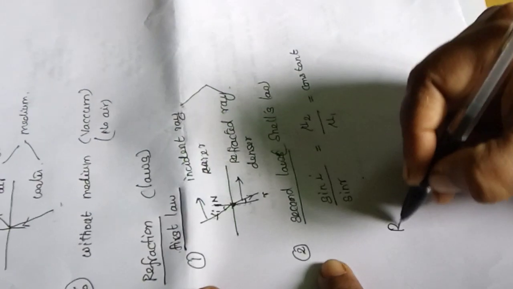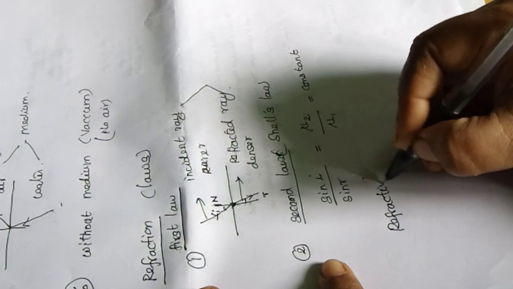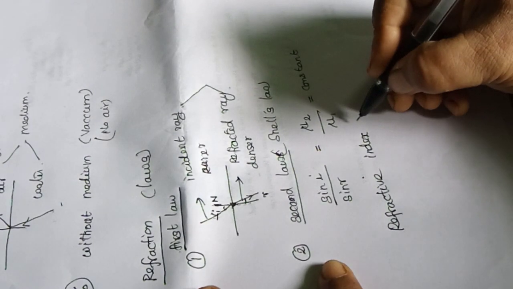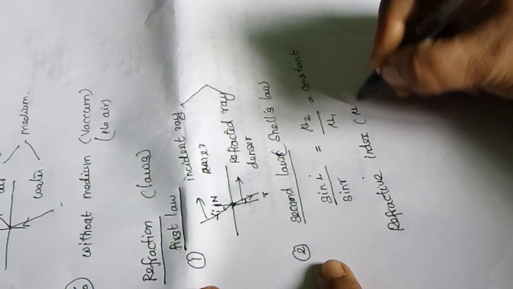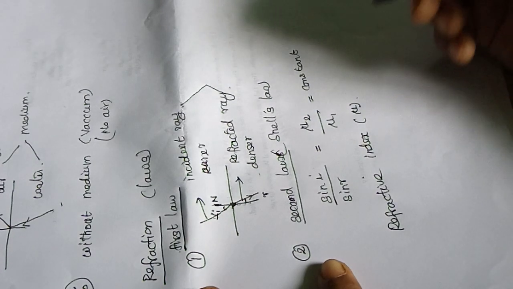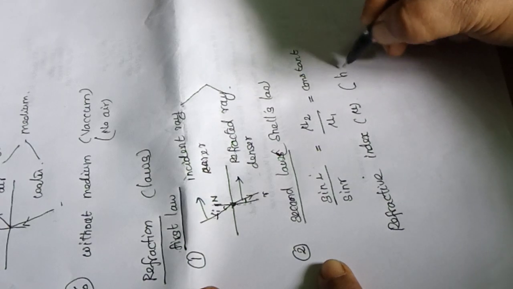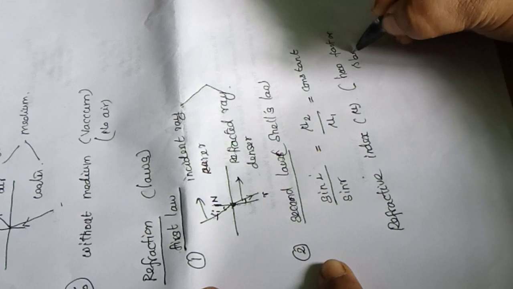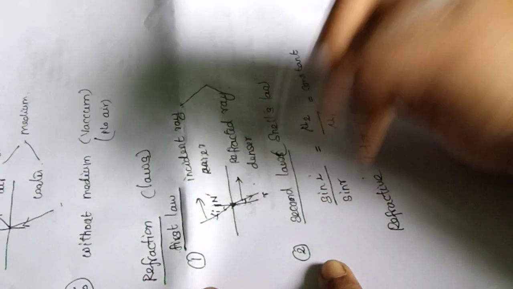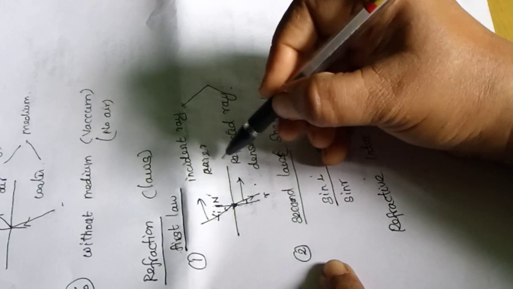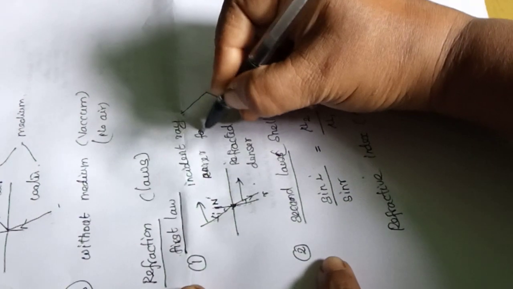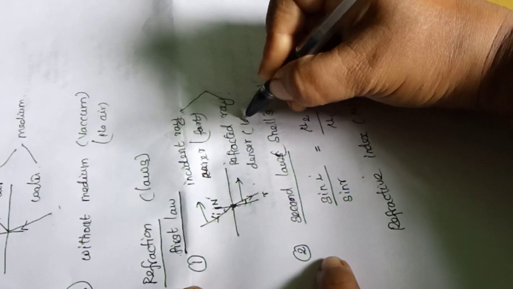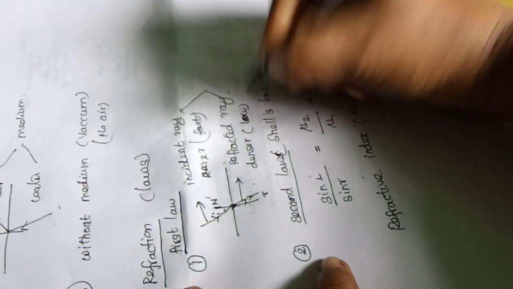So what is this refractive index? Refractive index is denoted by the letter mu. It tells how fast or slow the light travels in the medium. The light travels very fast in a rarer medium and slow in a denser medium.